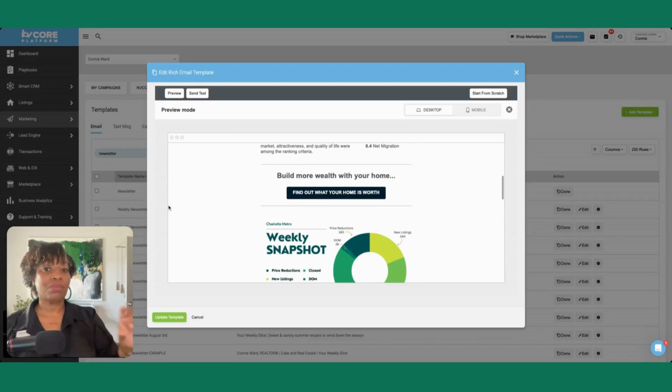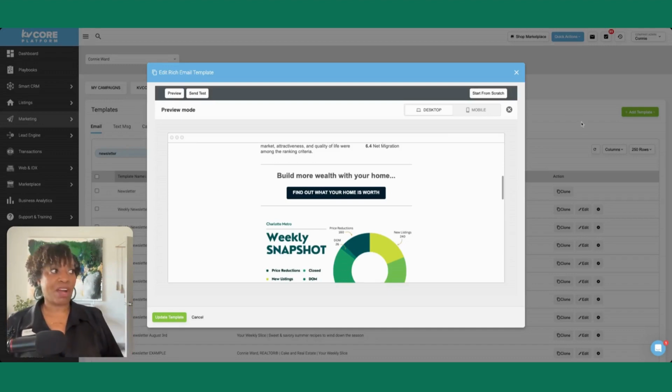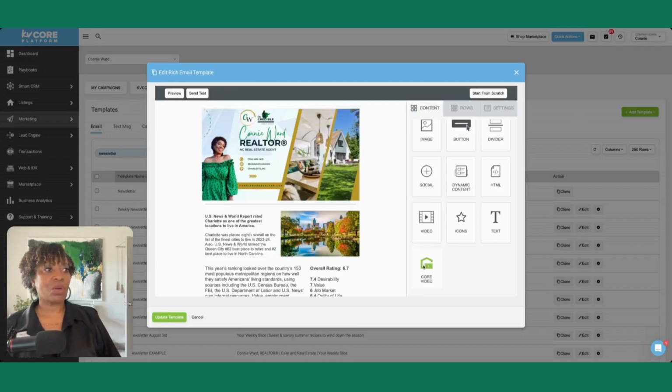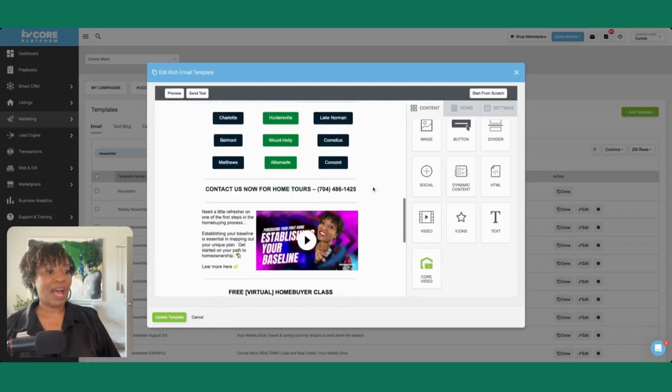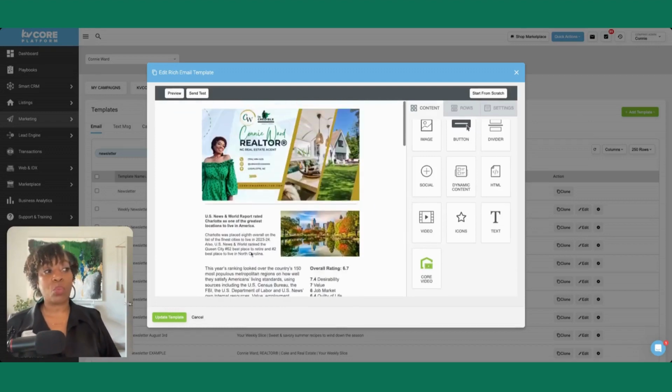Okay, and you'll receive a notification in a pop-up window on your screen and it'll tell you that it's been sent. So you have confirmation that it's been sent. So I want to get out of preview mode. I haven't made any changes, so I don't really need to click update template, but there's one thing that I do want to add.